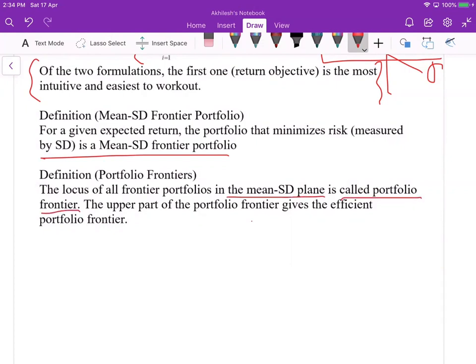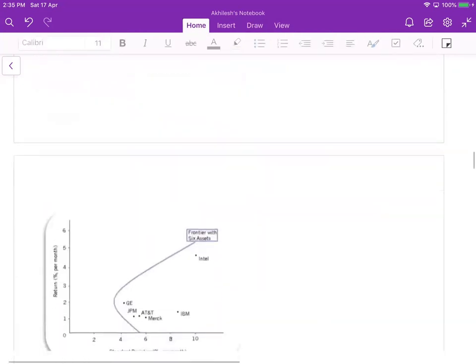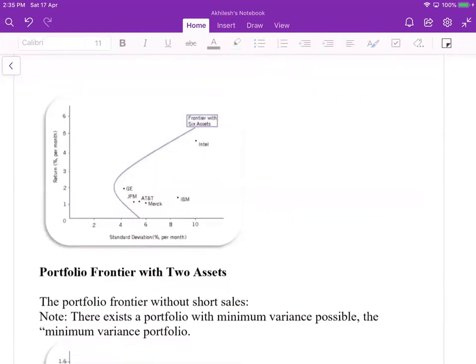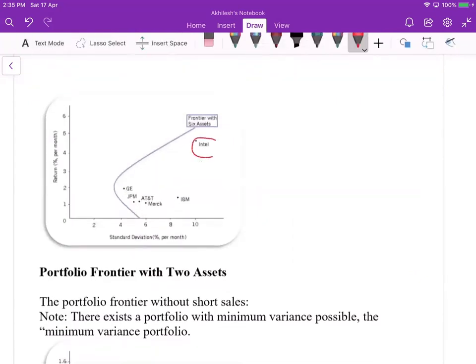When we have a large number of assets and minimize the risk given the expected return, you will get the locus of all the portfolios, which is the mean variance frontier. You can achieve something like that when you have many assets.